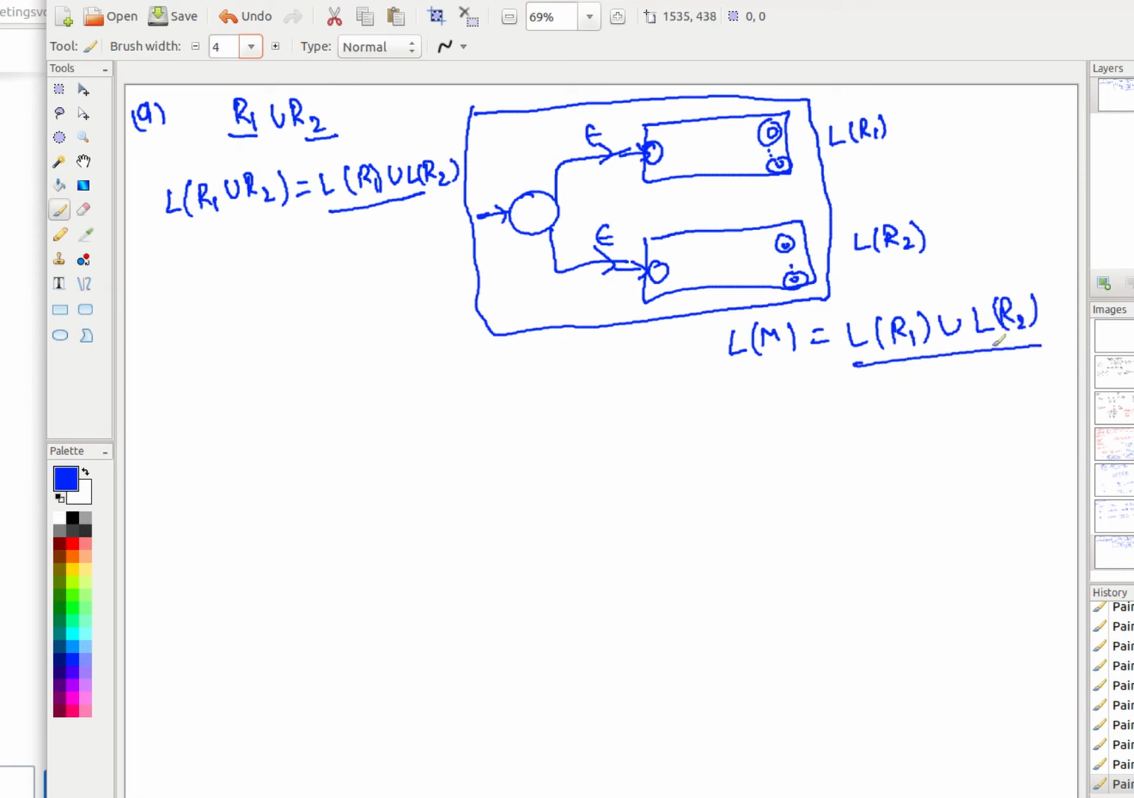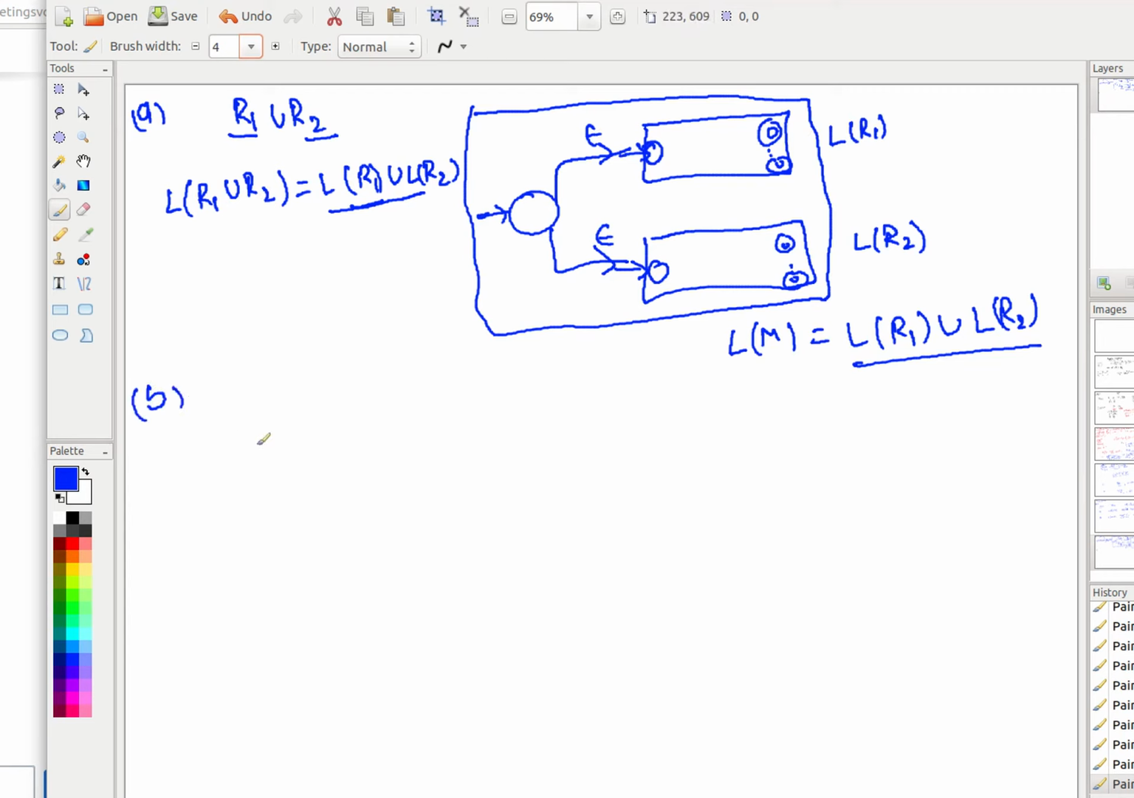And this language is actually the language of R1 union R2. So you get a machine for R1 union R2 if you had equivalent machines for R1 and R2. That's what I am saying: if I had equivalent machines for R1 and R2, I can get an equivalent machine for R1 union R2.